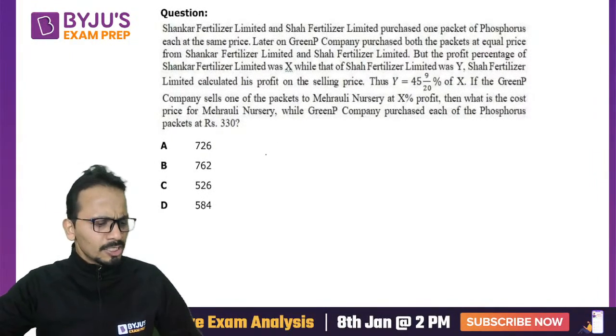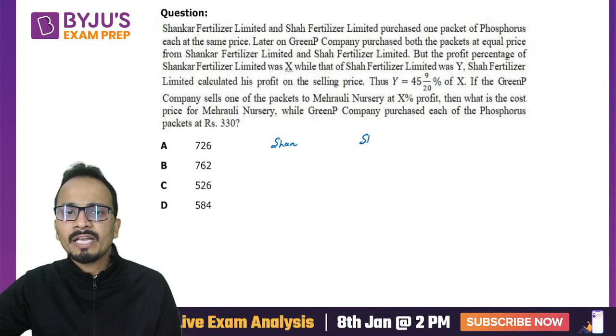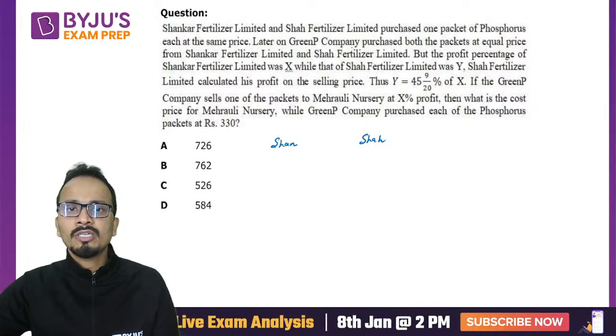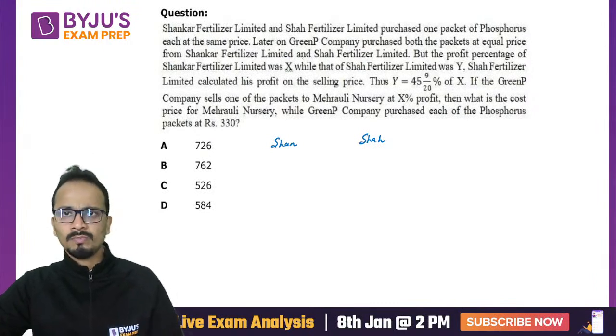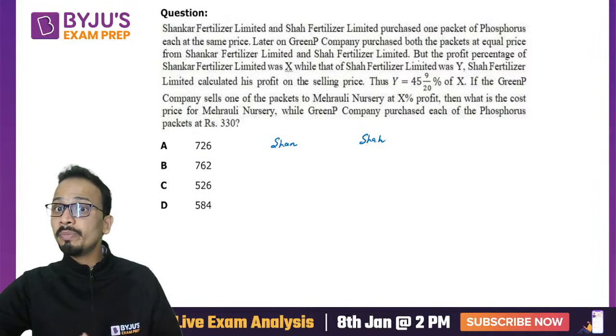Now there are two companies, Shankar Fertilizer and Shah Fertilizers. All right. Now they purchase one packet of phosphorus each at the same price. Later on, Green Pea Company purchased both the packets at equal prices from them. So their cost prices were equal, their selling prices are equal, no problem. Their profits should be equal.